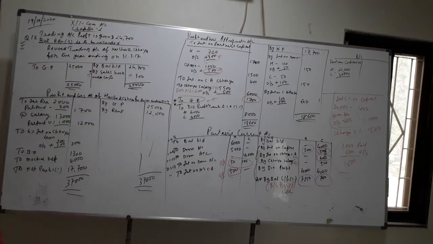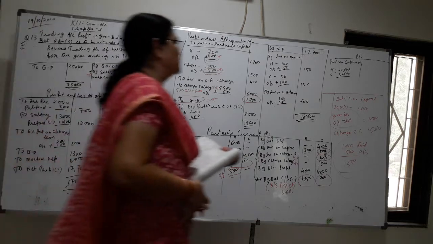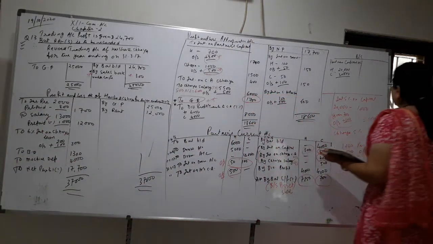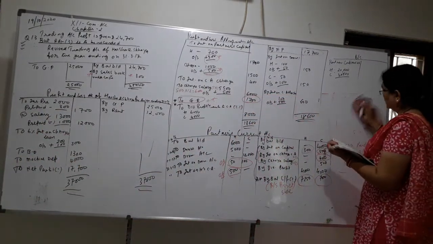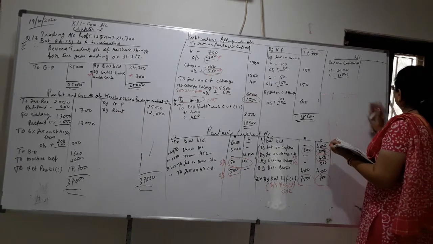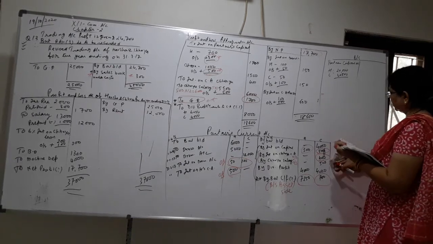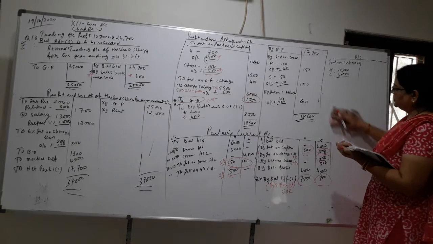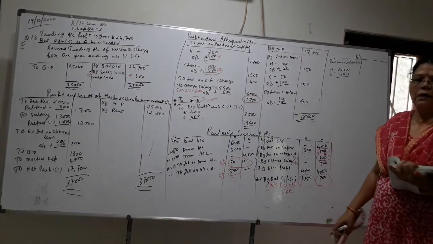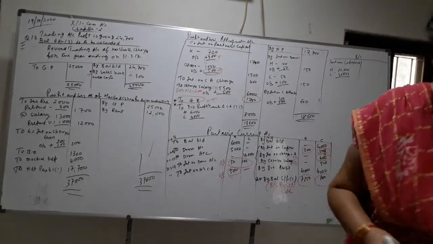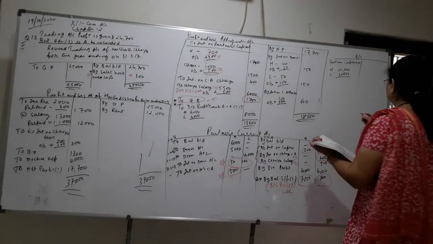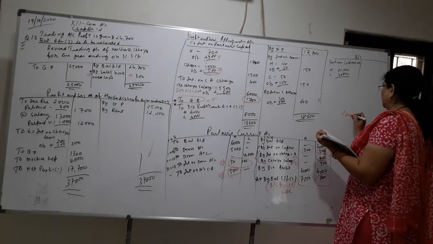So how much will it be? Harsha is the partner, and on a loan of a partner, how much do you have to pay? 6% compulsory. So the loan of Harsha is Harsha's loan.